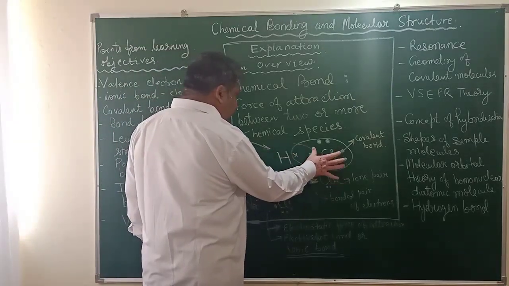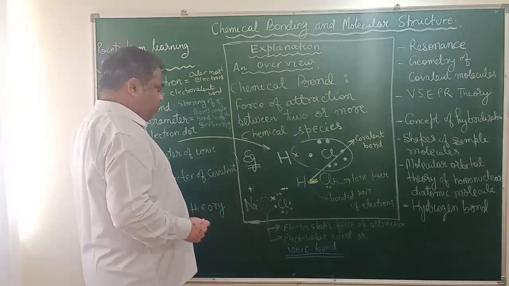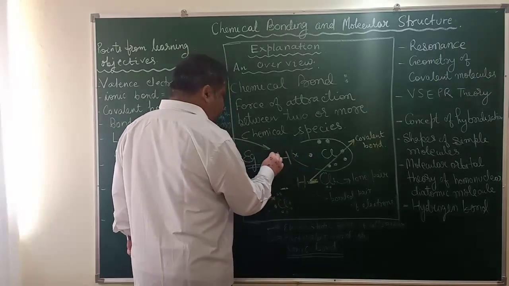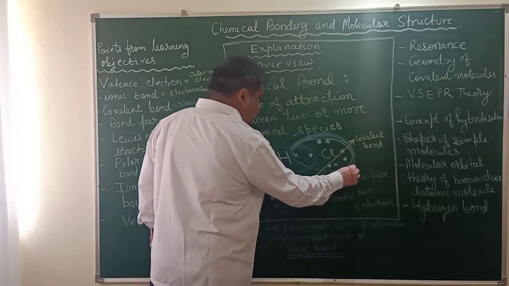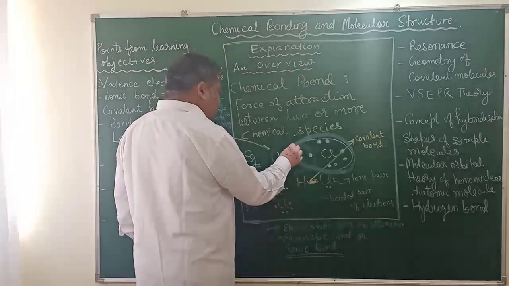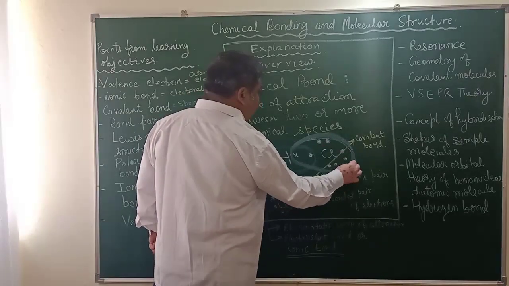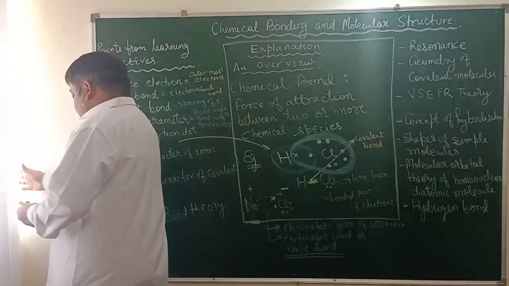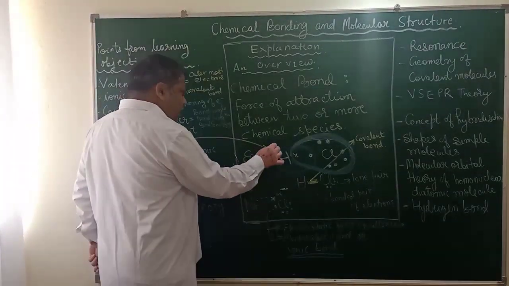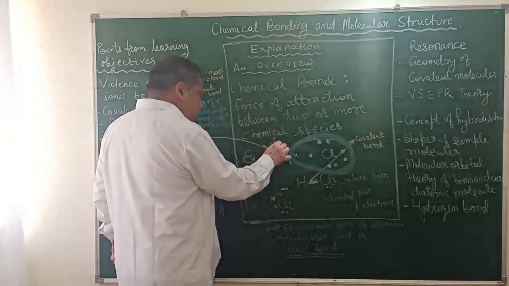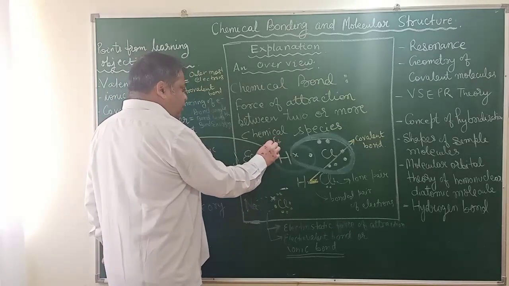Now if I want to draw it in this way so that I can show you the electron density, I may draw it this way. This will be smaller and more electron density will be here. As a result, there will be a polarity. This will have a partial positive charge. Partial means not complete, because the electrons are not completely given out; they are just shared.